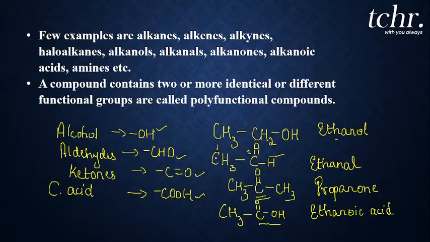These functional groups form bonds with the hydrocarbons and give different types of organic compounds with very different chemical properties, my dear students. Okay, so I've just given an introduction to you with some of the functional groups, whereas what you have to remember here is alcohols you will add the suffix ol, phenols means you will add suffix al.